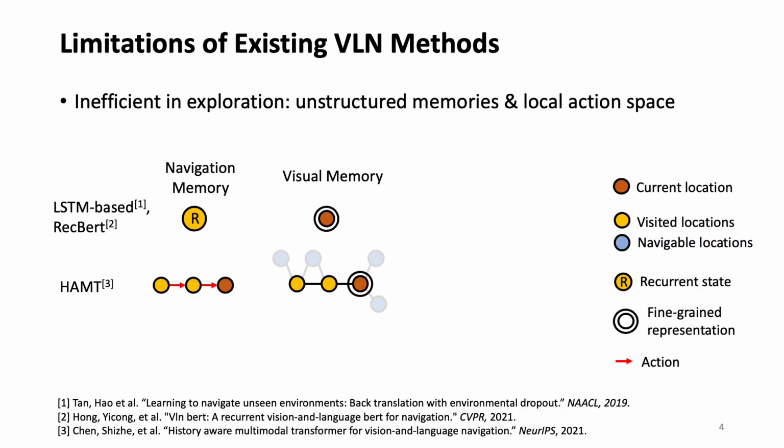The existing VLN works, however, are inefficient in exploration. They either rely on recurrent state or sequential memory to capture the whole navigation history, which are inefficient to capture the rich space-time structure. Moreover, these approaches only allow to make local actions. If an agent needs to backtrack n steps to a new location, it has to run the model n times, which increases instability and computation.